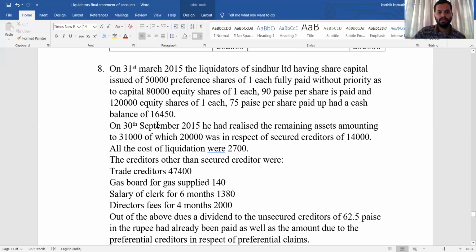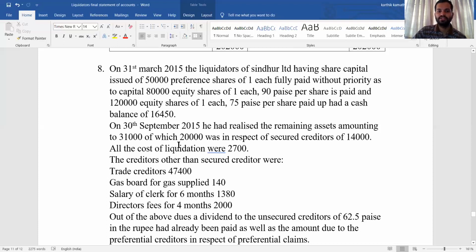On 30th September 2015, he had realized the remaining asset amounting to 31,000. So total assets realized is 31,000, out of which 20,000 is secured asset. Out of this 20,000, in respect of the secured creditor, 14,000 is specifically given in the problem.